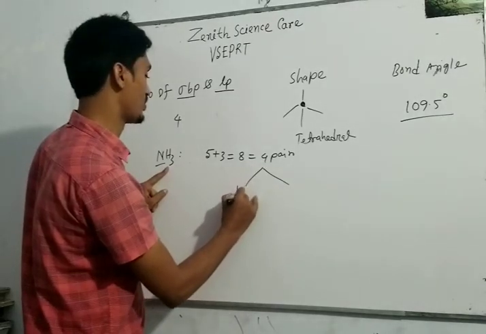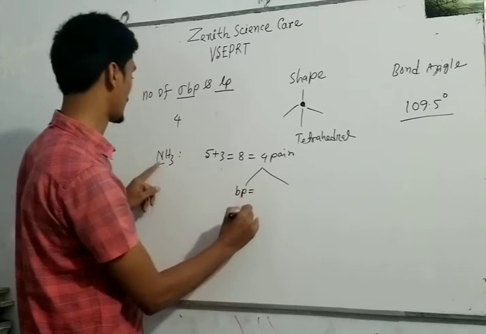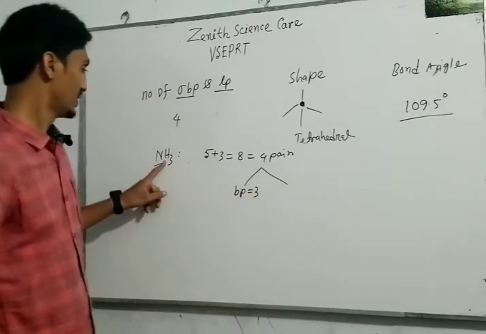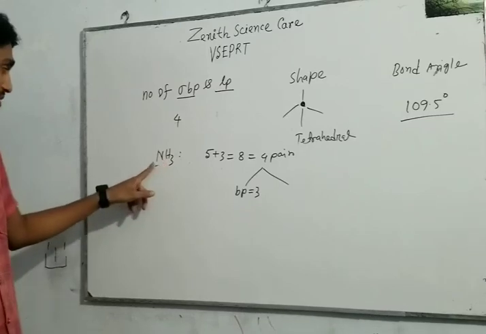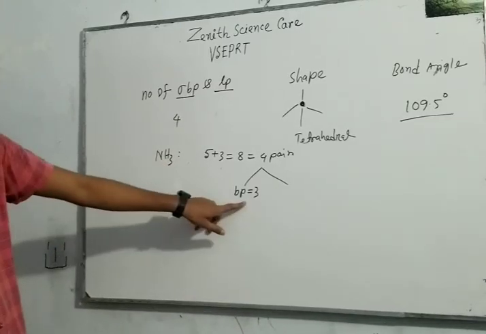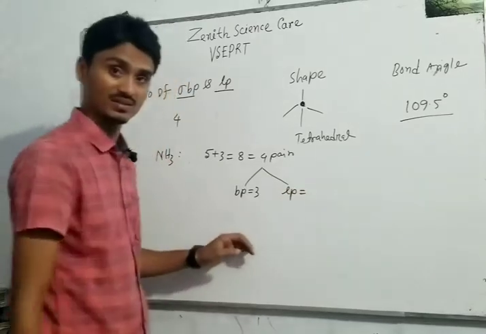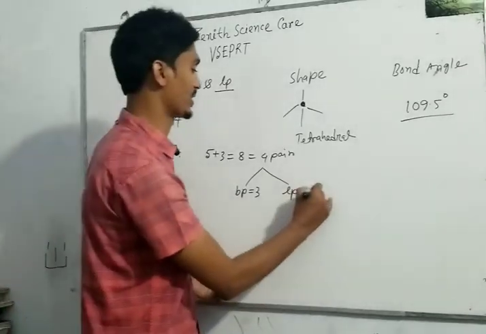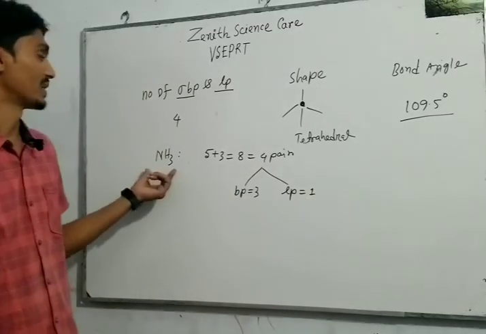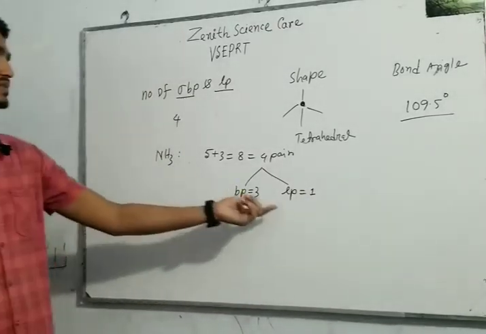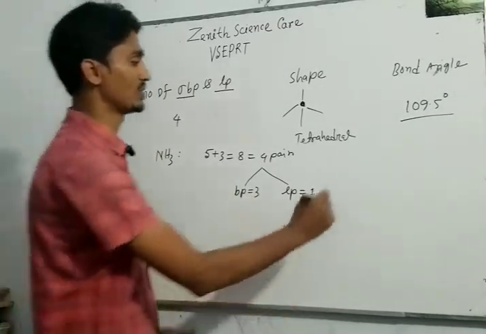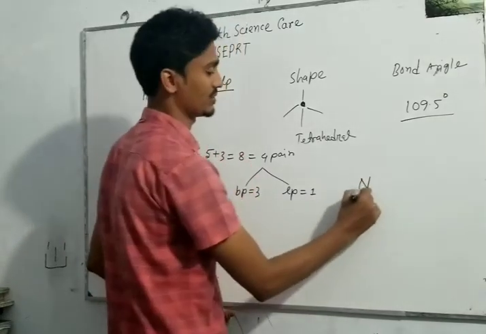One is bond pair, and bond pair electrons is 3. The hydrogen atoms attached to nitrogen form 3 bond pairs, but another bond is absent. This is called lone pair electrons. So in ammonia, 1 lone pair of electrons is present. So the structure of ammonia will be like